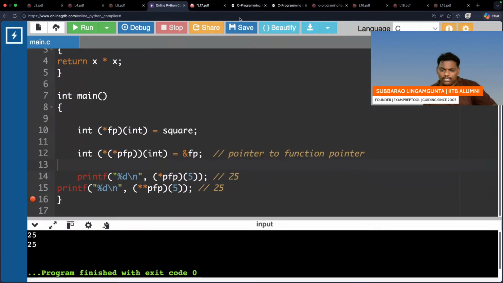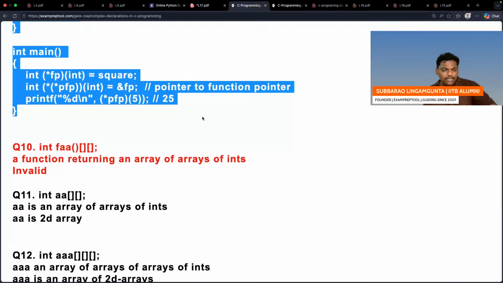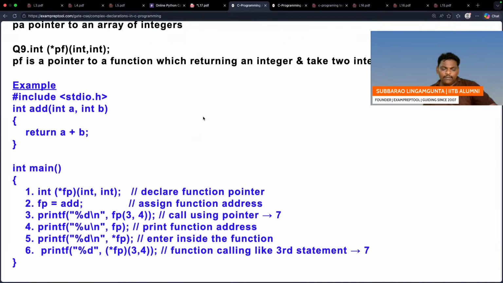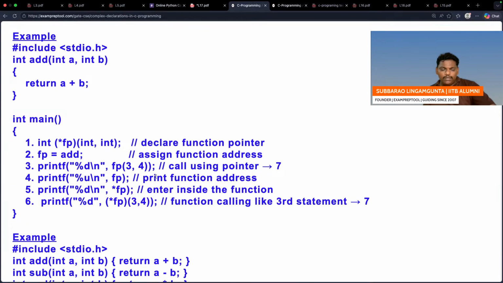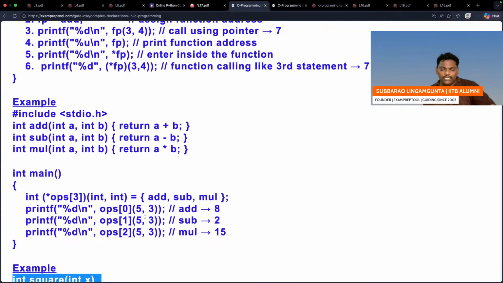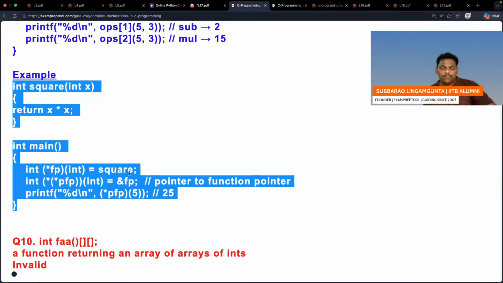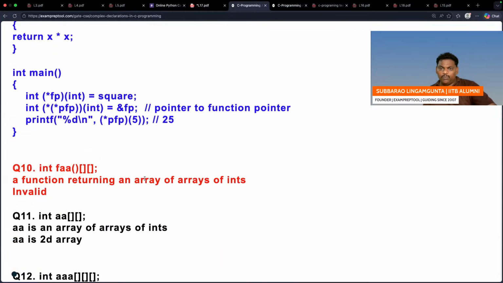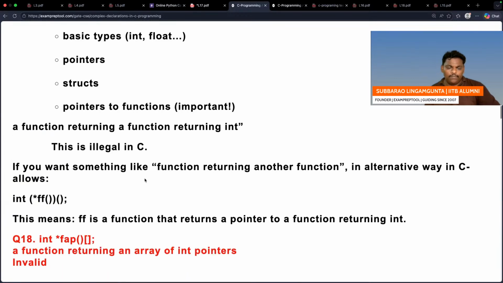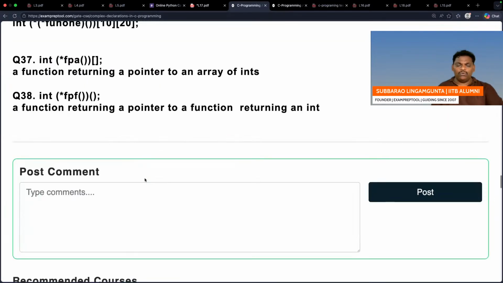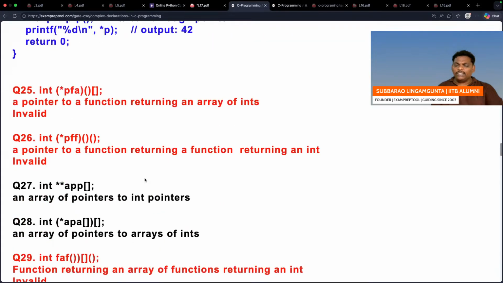Which place is this? Yesterday's class, the last class, problem number 9. This one I already explained. This is very simple. You please take care. This is the normal one, simply a double pointer. Fine, these are all the things. Go through it one time. It will take maybe half an hour for you. If you think something is repetition, you can delete it.